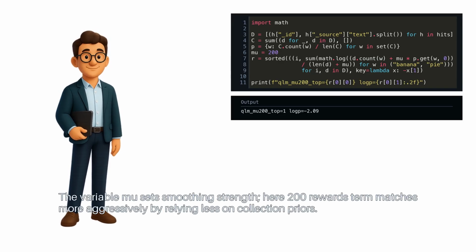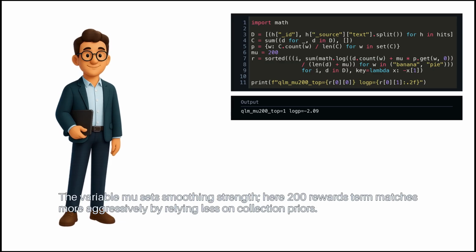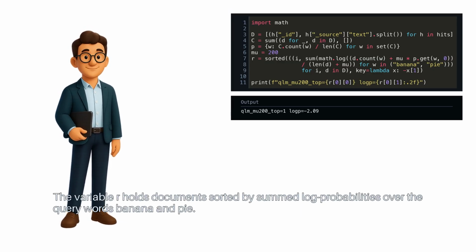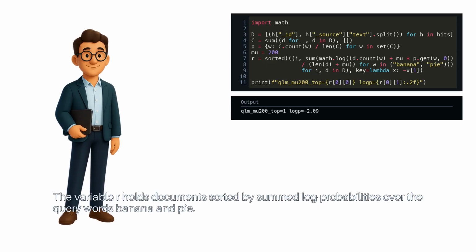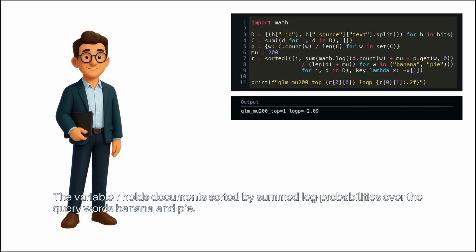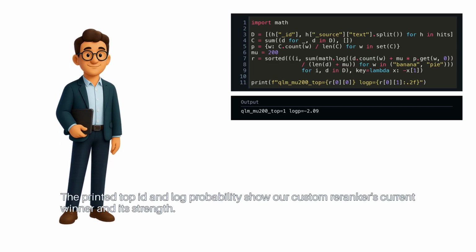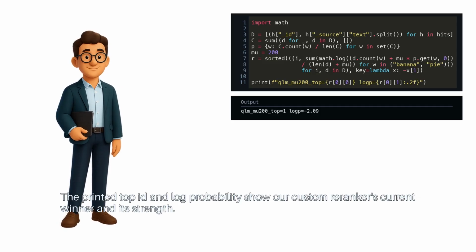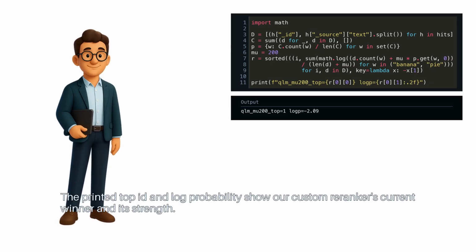The variable mu sets smoothing strength. Here, 200 rewards term matches more aggressively by relying less on collection priors. The variable R holds documents sorted by summed log probabilities over the query words banana and pie. The printed top ID and log probability show our custom reranker's current winner and its strength.